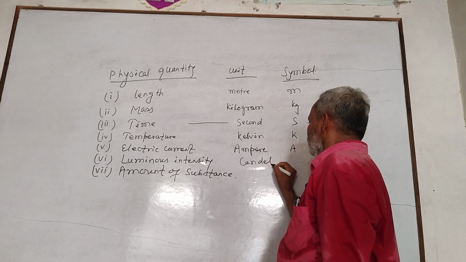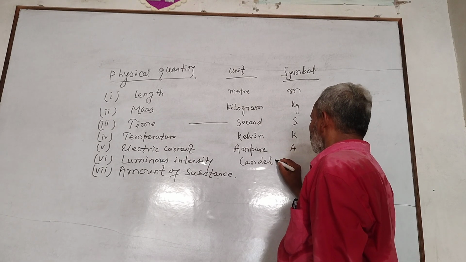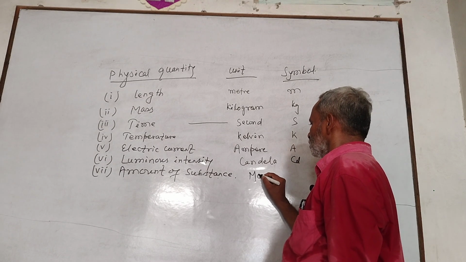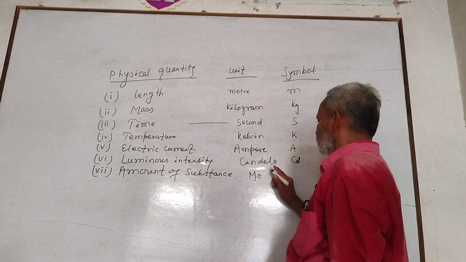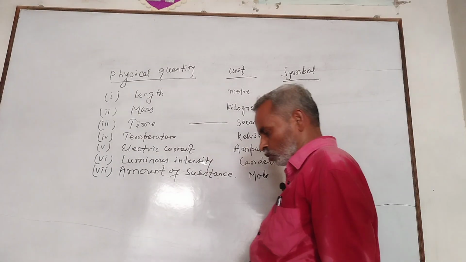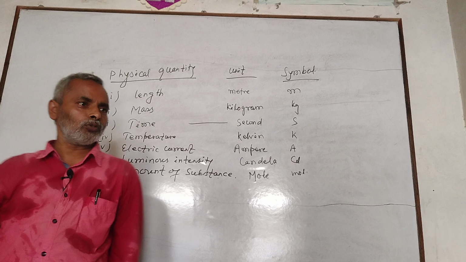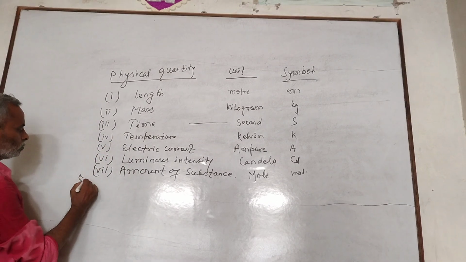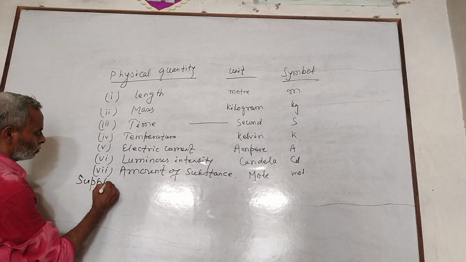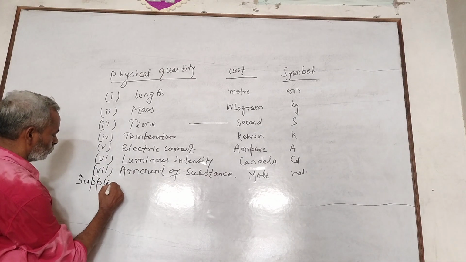2 supplementary units: plane angle and solid angle.